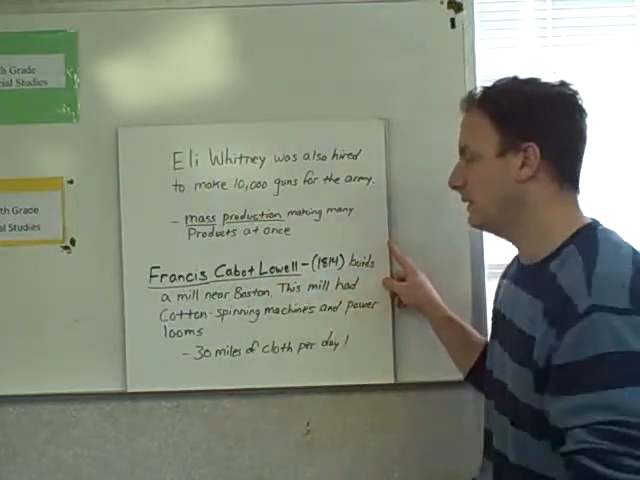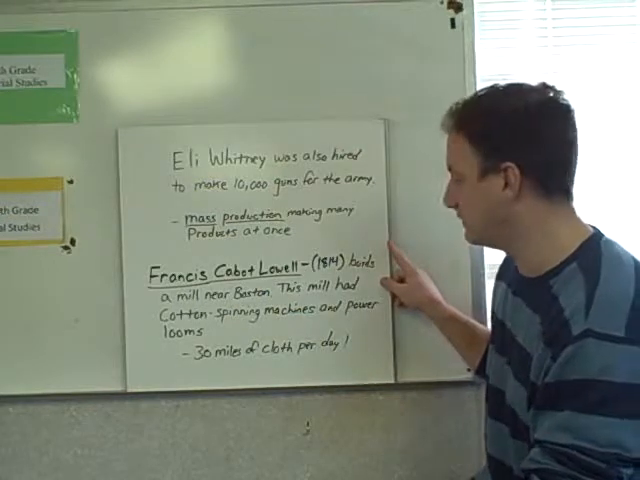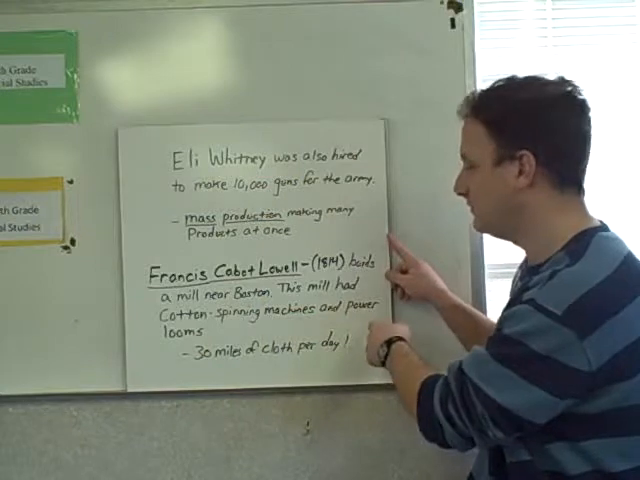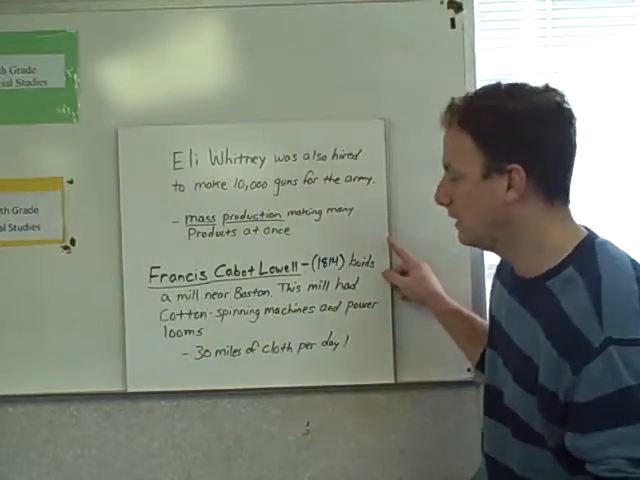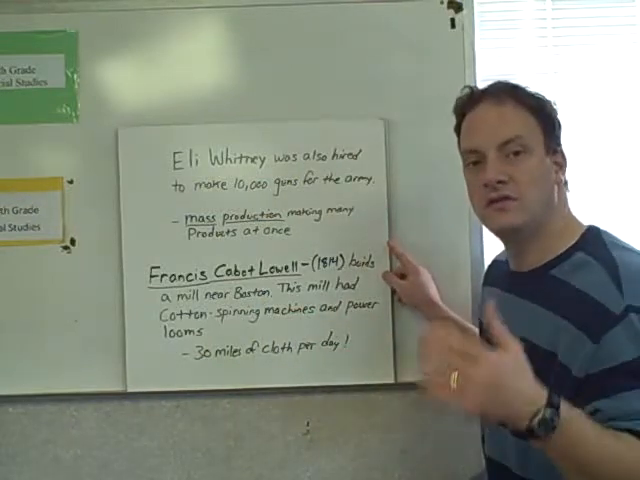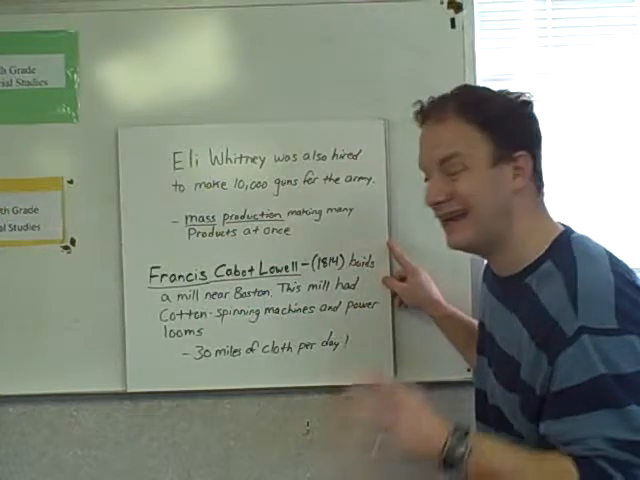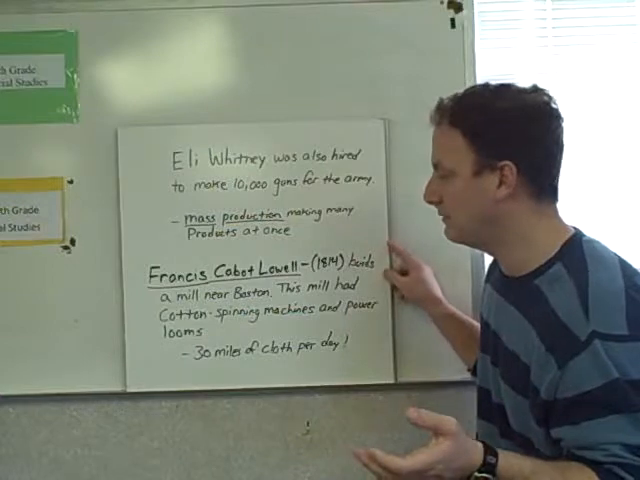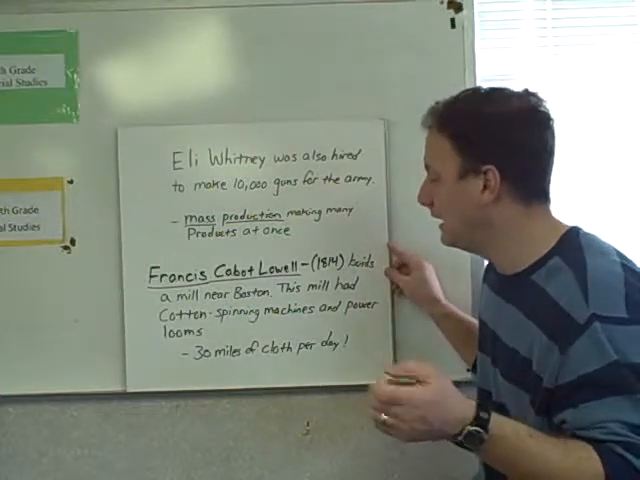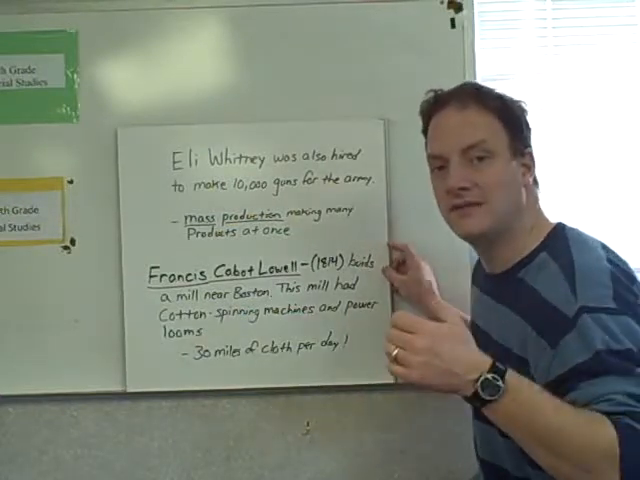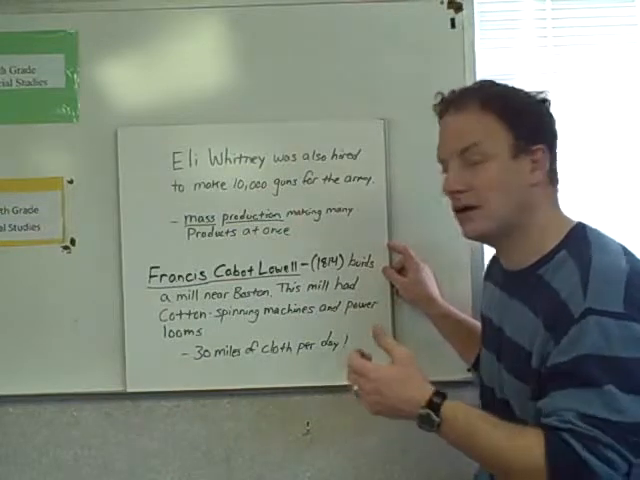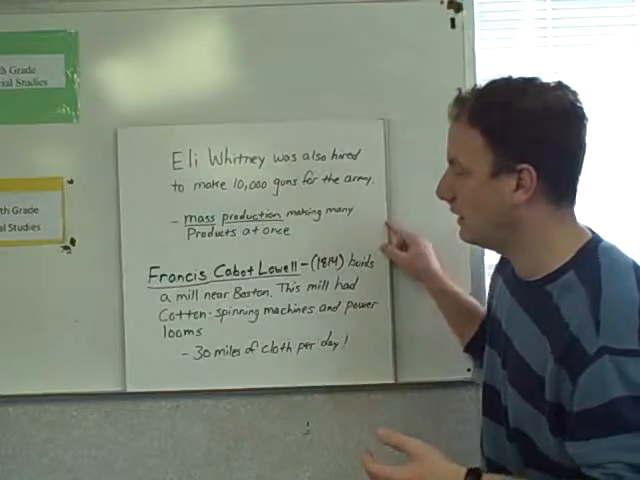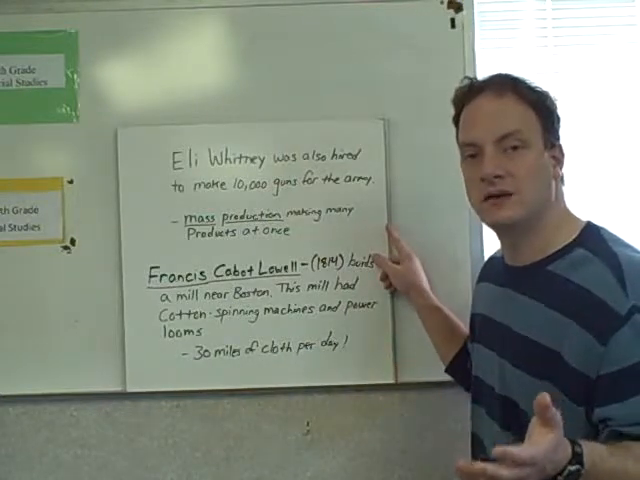All right. Also, during this time, we learn about Francis Cabot Lowell in 1814. He builds a mill near Boston, Massachusetts. Now, this mill does a couple of things. It has a cotton spinning machine and power looms. So now this huge factory can take this cotton. This is the first time in the history of the world that a machine takes cotton and can clean the seeds out of it, and not only that, but it can also weave it into cloth. Now, this mill is located near a river.